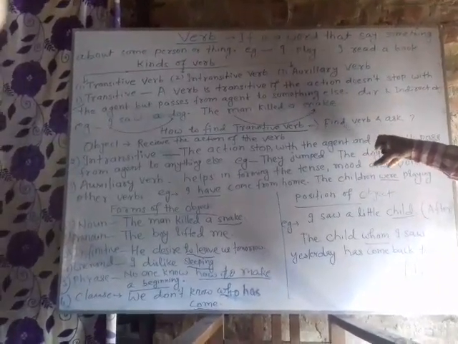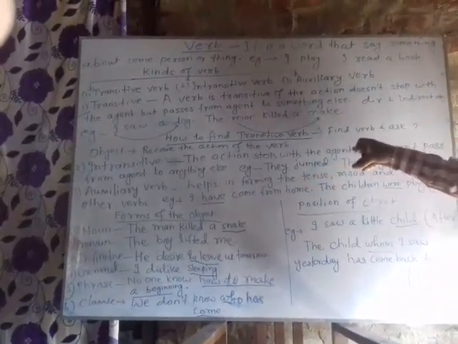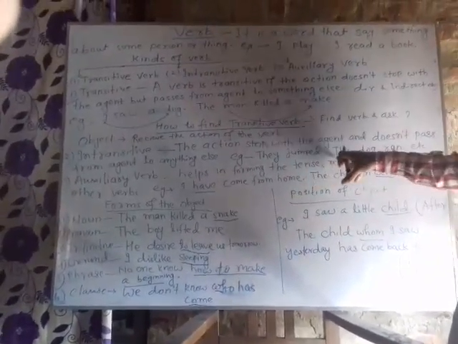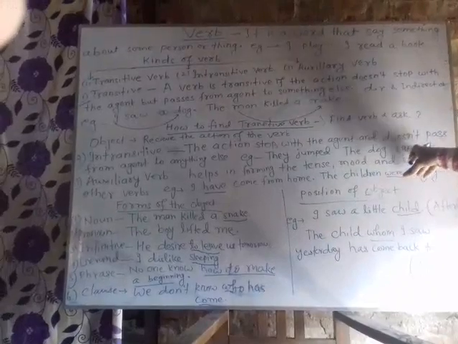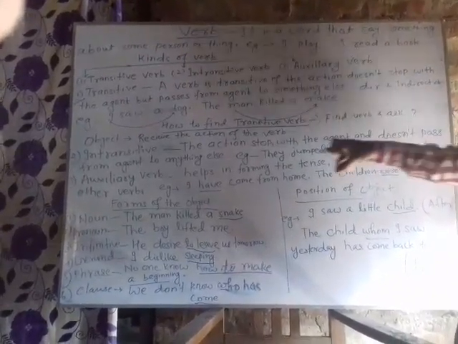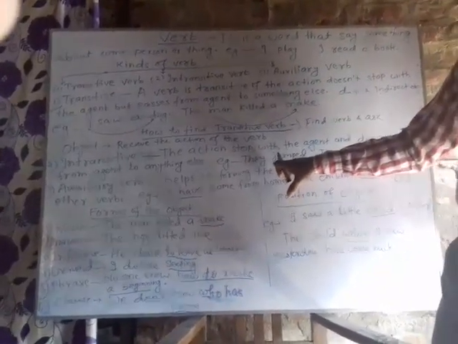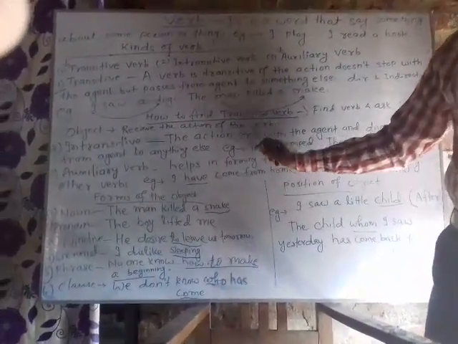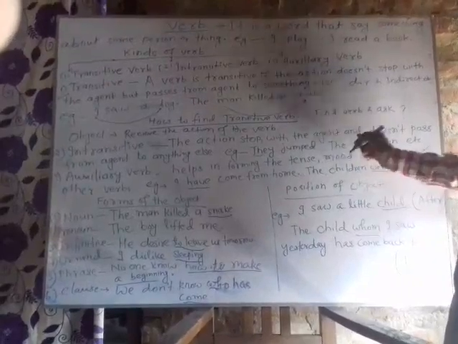In case of intransitive, action stops with the agent. For example, they jump, the dog ran, etc. Clearly, they are intransitive because the action stops with the agent itself.